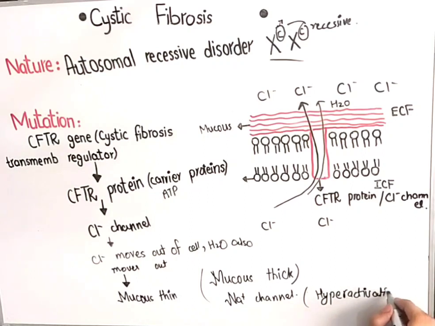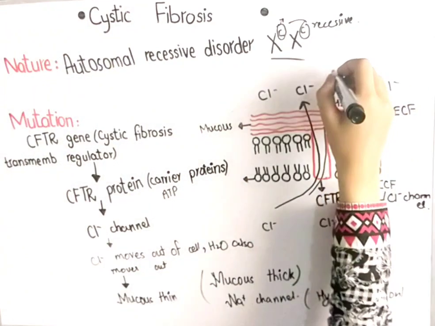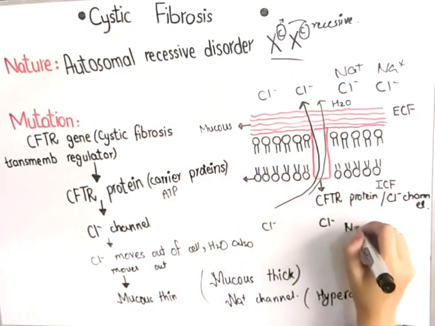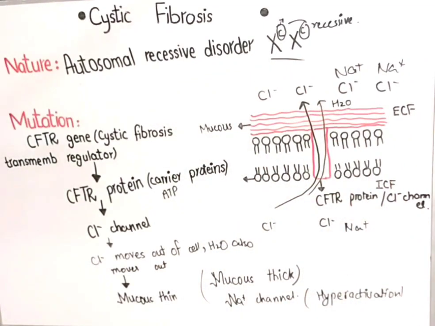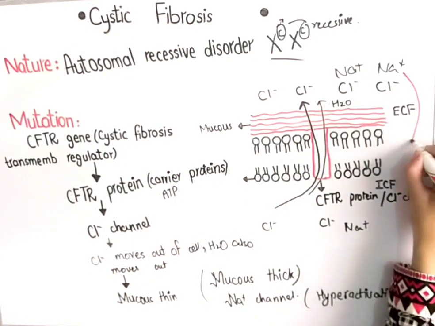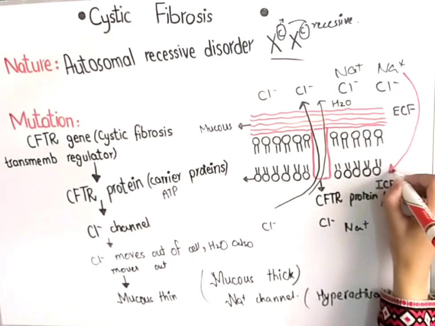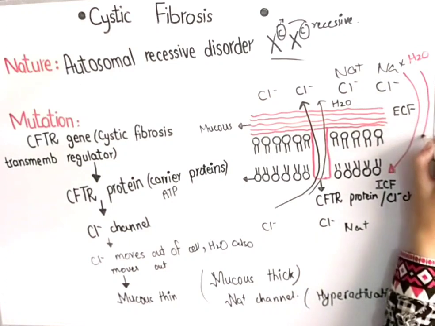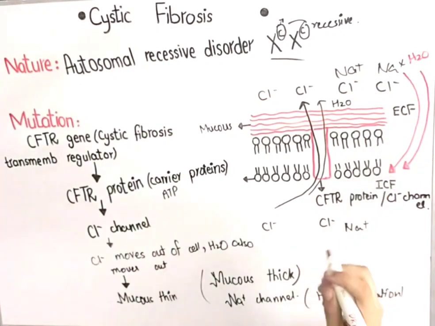Sodium is abundant outside the cell, so there is a lot of sodium outside of the cell and less sodium inside of the cell. The sodium channel is responsible for the transport of sodium from outside the cell to inside of the cell. And water again follows the ions, so water also moves from outside the cell to inside of the cell. Eventually this mucus becomes more thick when water also moves inside of the cell.